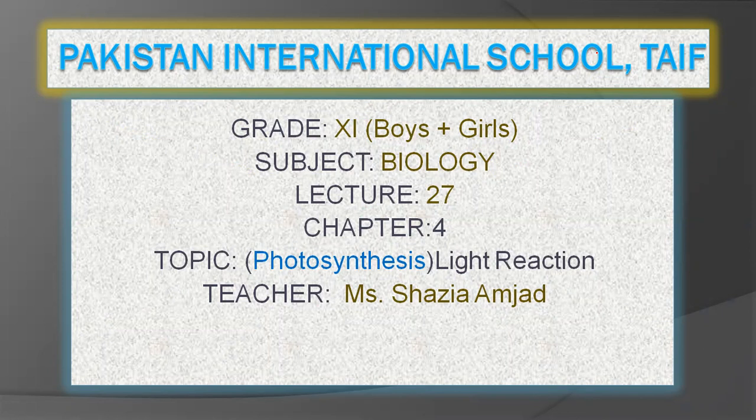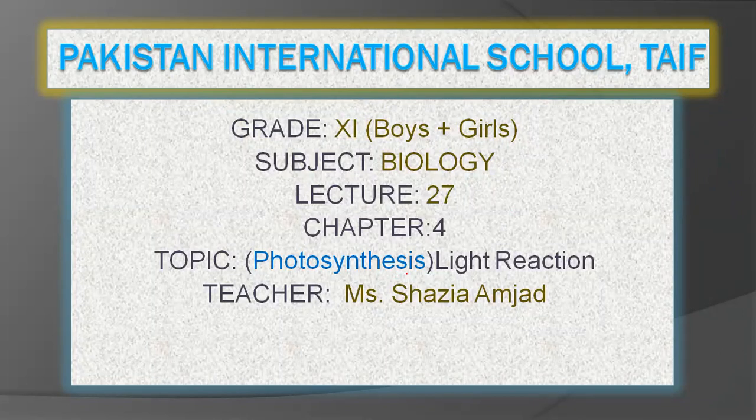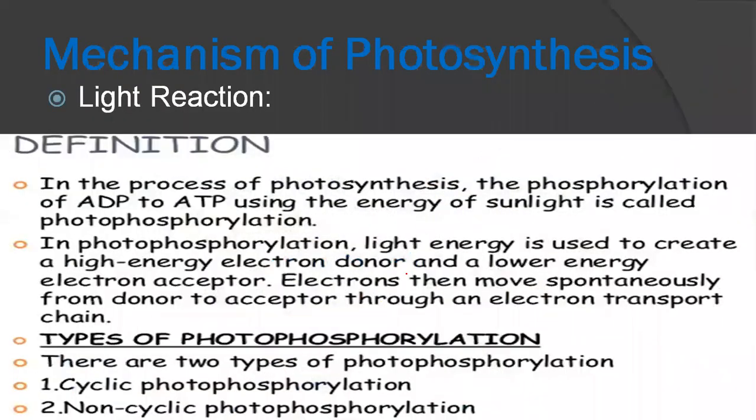Dear students, today we will see about photosynthesis. As you know, we have started chapter number 4, bioenergetics, and in that we are discussing photosynthesis. We have seen some of the important points, like pigments, chlorophylls, and the importance of water, carbon dioxide and light for the process of photosynthesis. We know that photosynthesis is divided into two reactions, light reaction and dark reaction. So today we will study about light reaction. Let's get started.